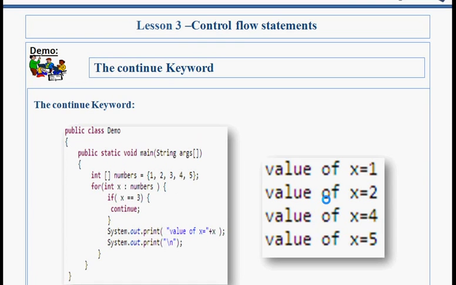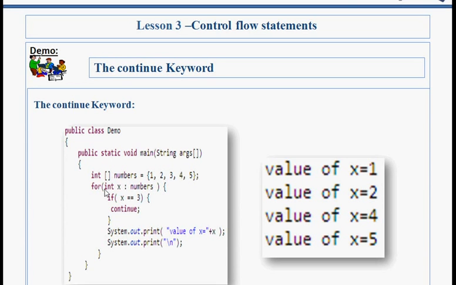Continue keyword. The continue keyword can be used in any of the loop control structures. It causes the loop to immediately jump to the next iteration of the loop. This one is the same as the previous example. I have created one integer array 1, 2, 3, 4, 5. This one is my enhanced for loop.